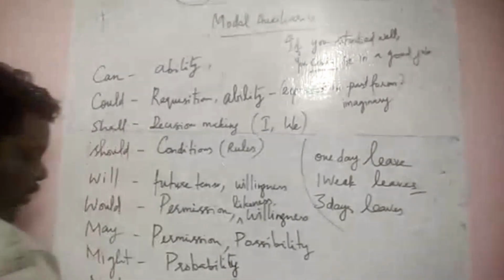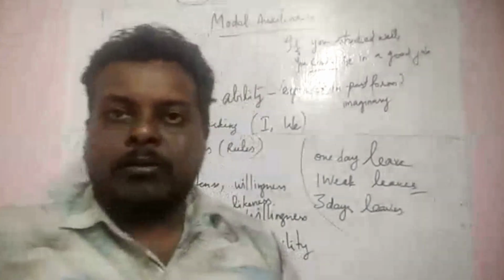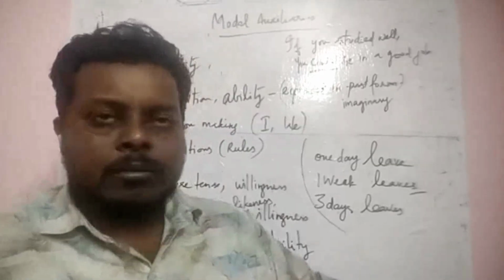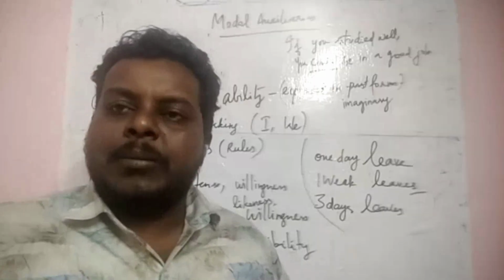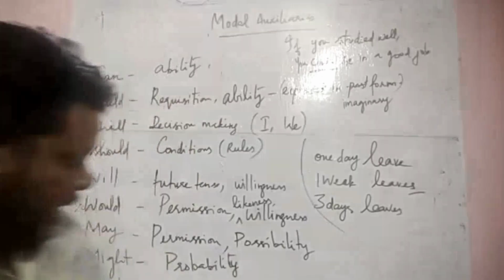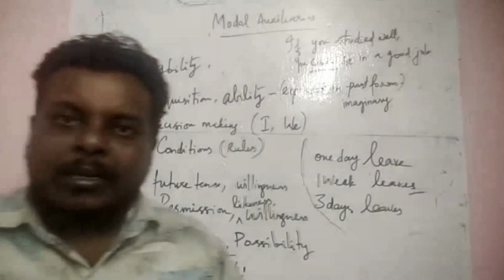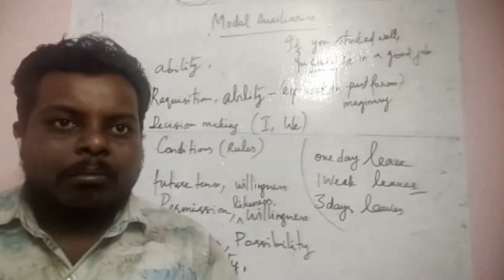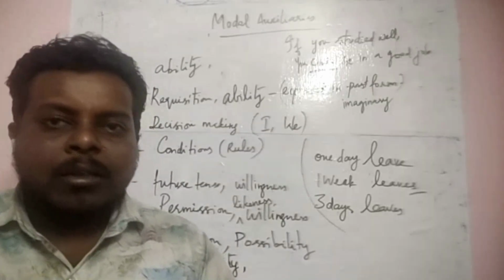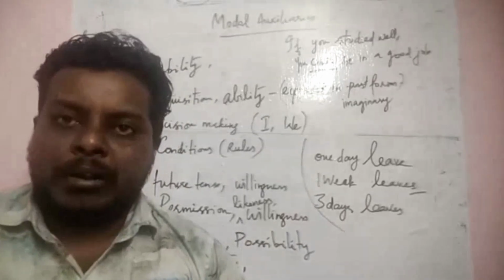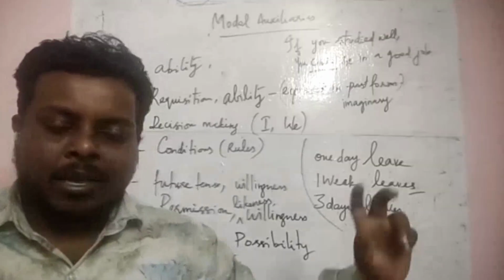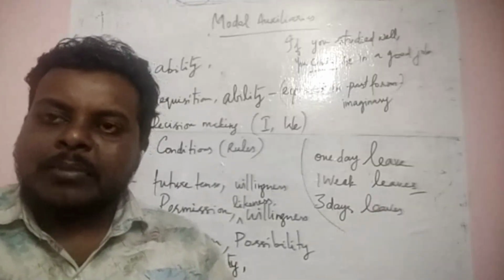Yes. But when will you say probability? This morning you heard from the news channel that the weather forecaster said it may rain today. So you believe that it might rain today. It is your belief, it is your probability. But I am not sure that it's going to rain today. It might rain or might not rain. Then I use probability. It's like, as you know, a coin has two sides. Whatever the weather forecaster said, the answer can be yes or no.